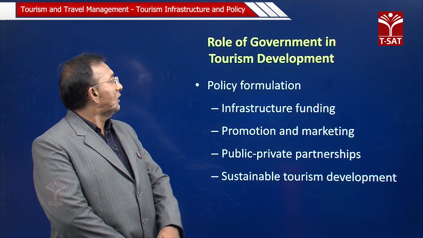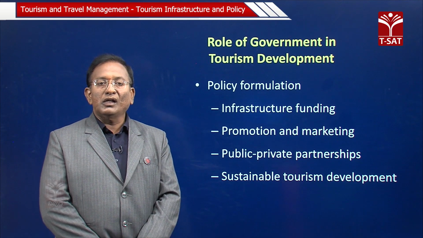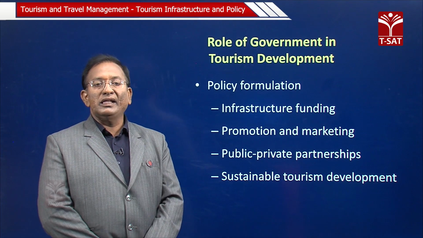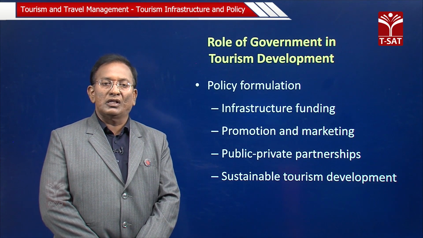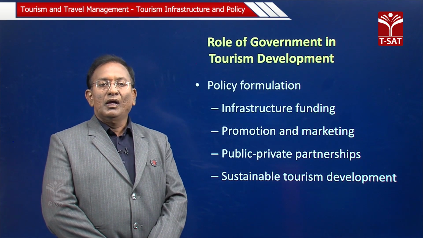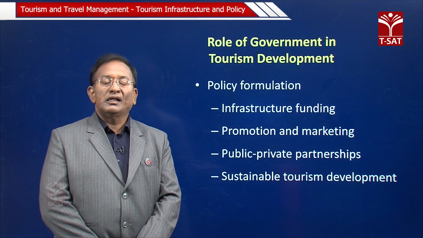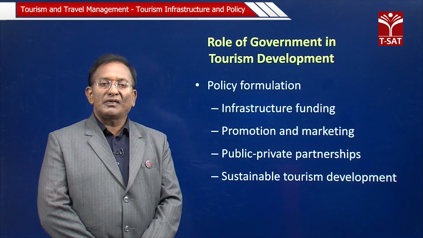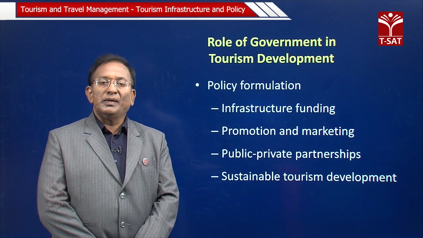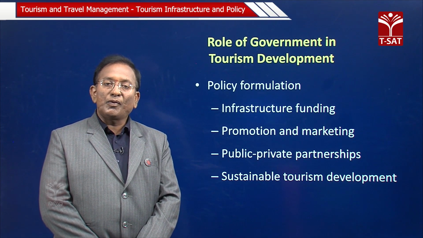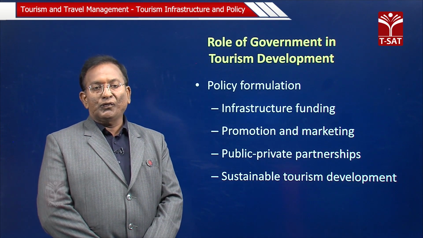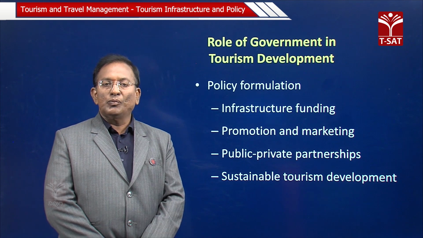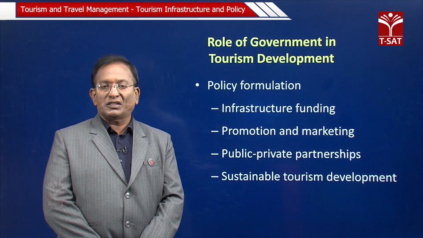So, what steps is the government taking, and what type of policies, ready-made solutions, are being formulated? Let us discuss what the government of India as well as the government of Telangana are implementing, and what type of policies they are mainly concentrating on. First of all, they are concentrating more on infrastructure funding.